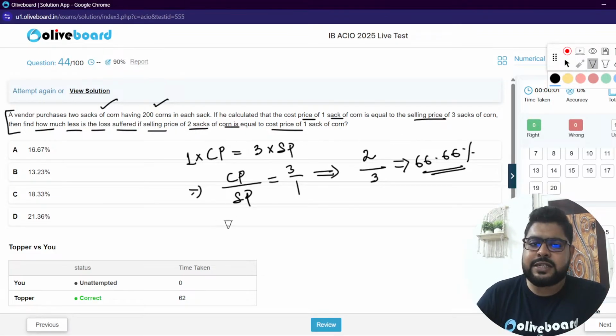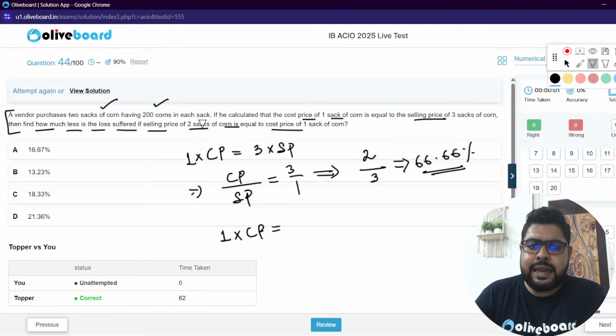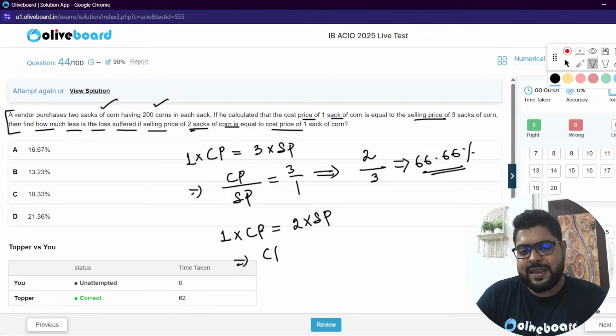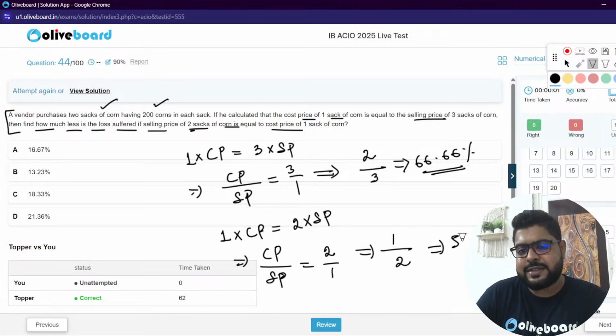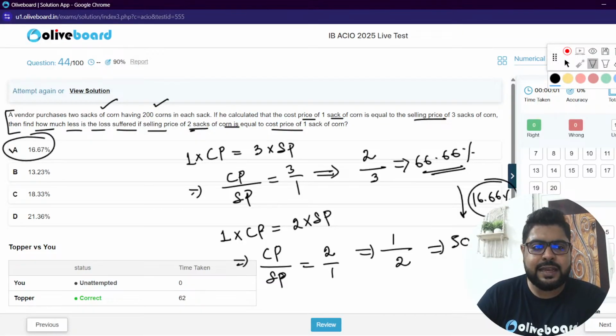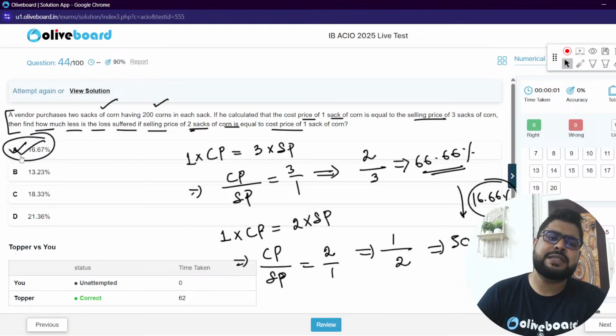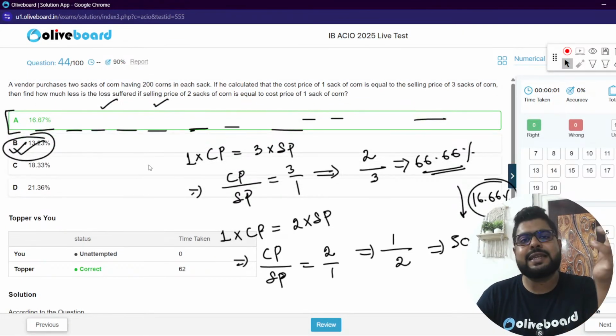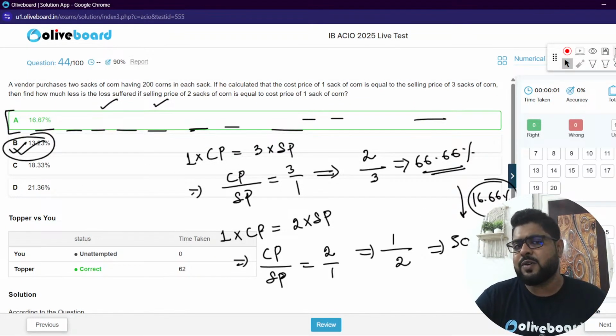Now, the second situation: the cost price of one sack is equal to the selling price of 2 sacks. If you calculate the CP by SP ratio, it is 2 by 1. So a loss of 1 sack out of 2 sacks means a 50% loss. How much less loss? 16.66% less. In the options, it is option A. This was a much easier question, much less calculative.